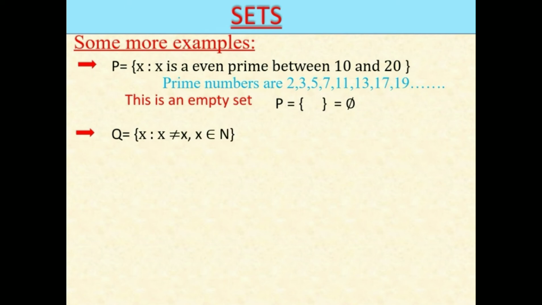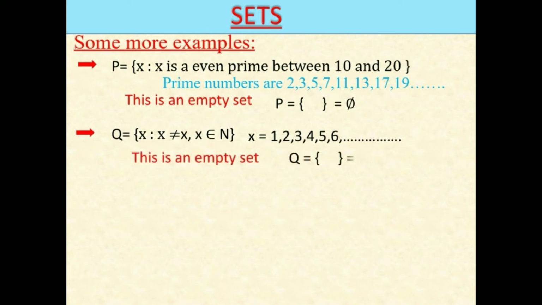Then the next example, Q is equal to {x such that x ≠ x, x belongs to N}. Here the elements are natural numbers. x ≠ x means a natural number which is not equal to itself. But we have no such natural numbers. That's why it is also an empty set. So it can be written as Q = ϕ.